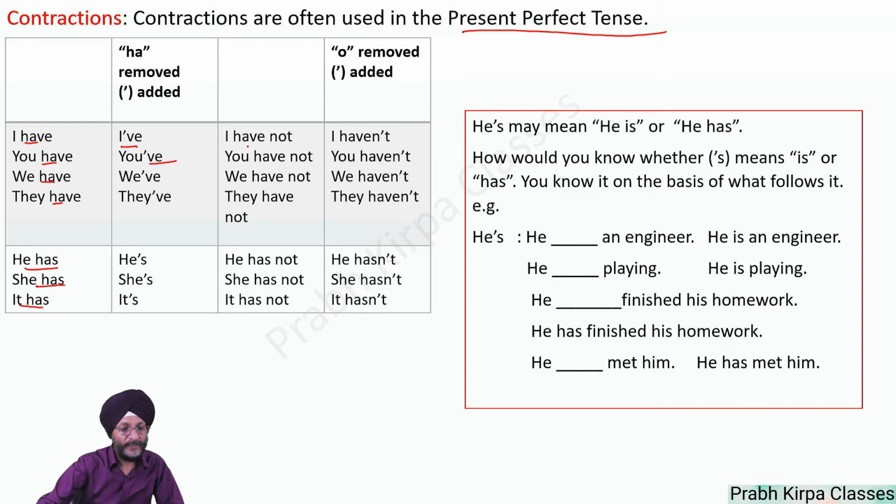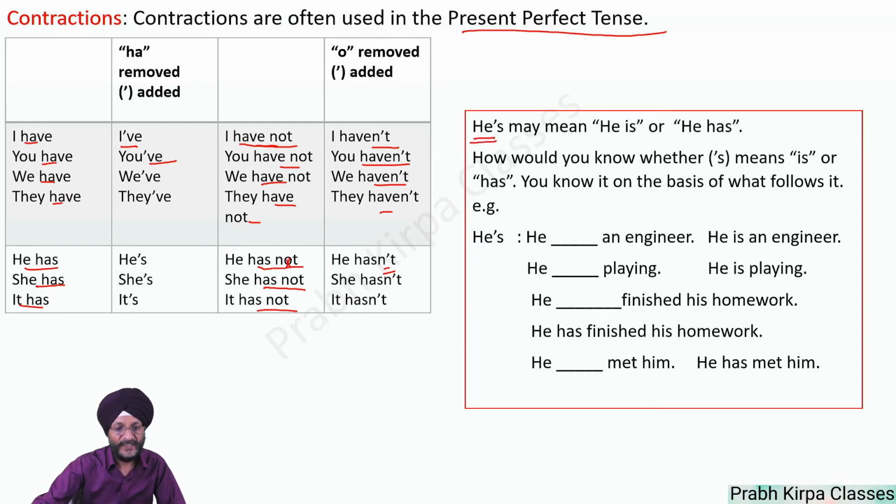Now, when we talk about negative, I have not becomes I haven't. Here you will see, in the case of have not, no space has been left between these two words, and then o has been removed and an apostrophe has been added. The same has been done here. And in the case of he has not, it becomes he hasn't, she hasn't, it hasn't. And you will see, has not, no space has been left between these two words, and o has been removed and an apostrophe has been added.